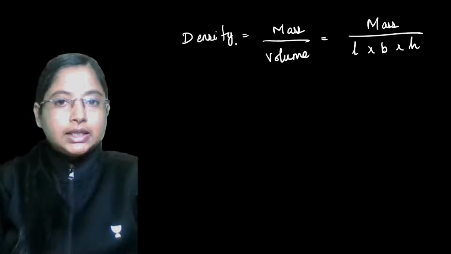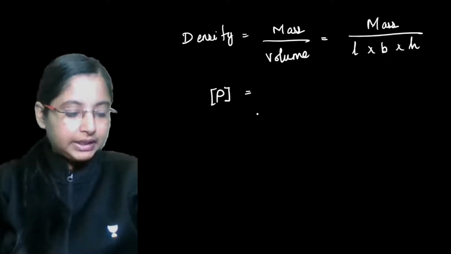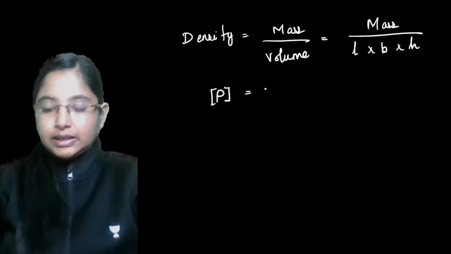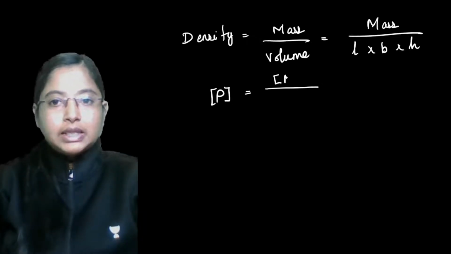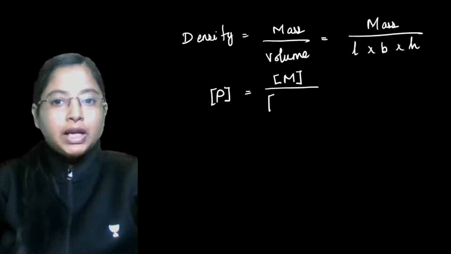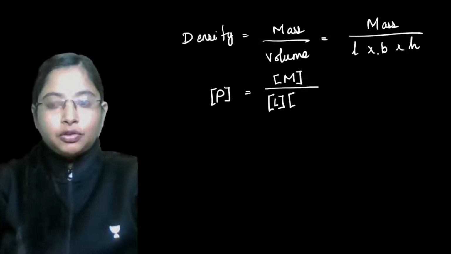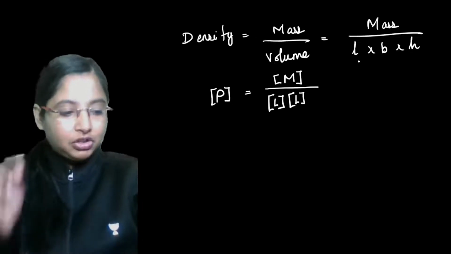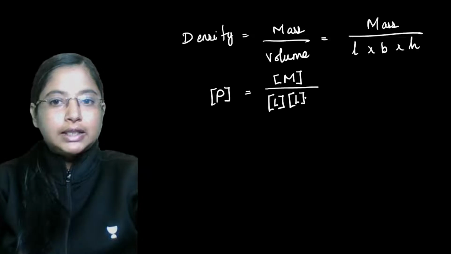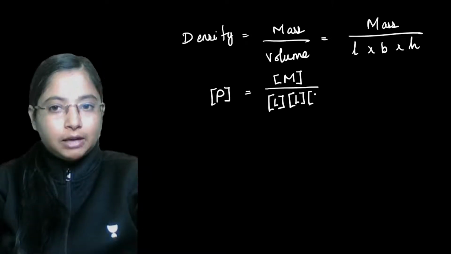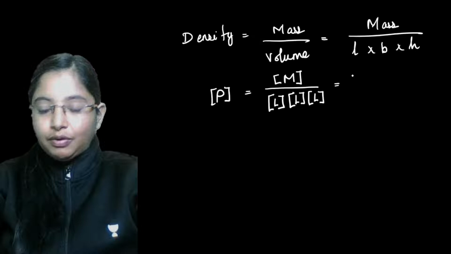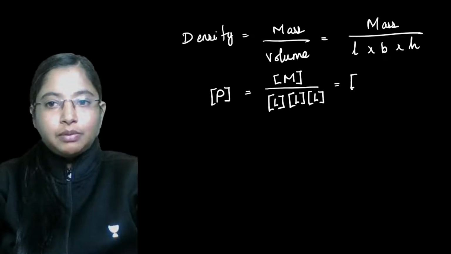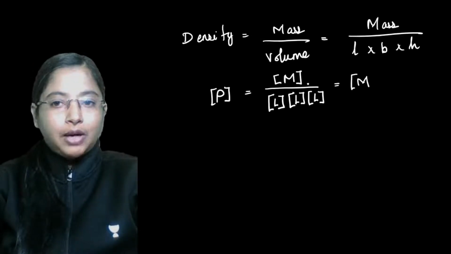Now density is given by rho. On the numerator we have mass, so the dimension of mass is M. The dimension of length is L. Breadth, which we measure in meters or centimeters, also has the dimension of length, and height again has the dimension of length L. So the dimension here becomes M, and L to the power of 3 when it comes on top becomes L to the power of -3.